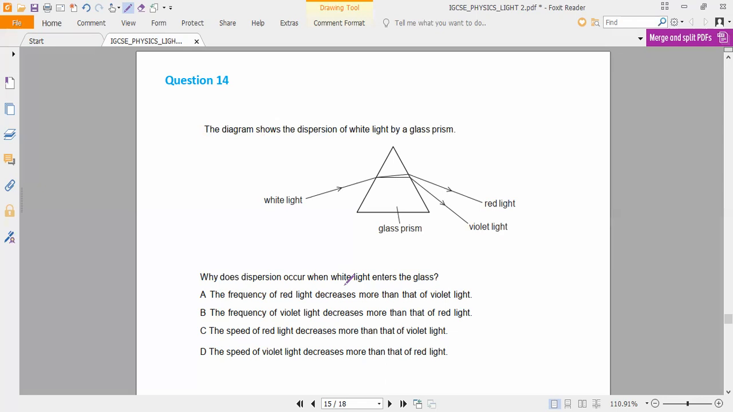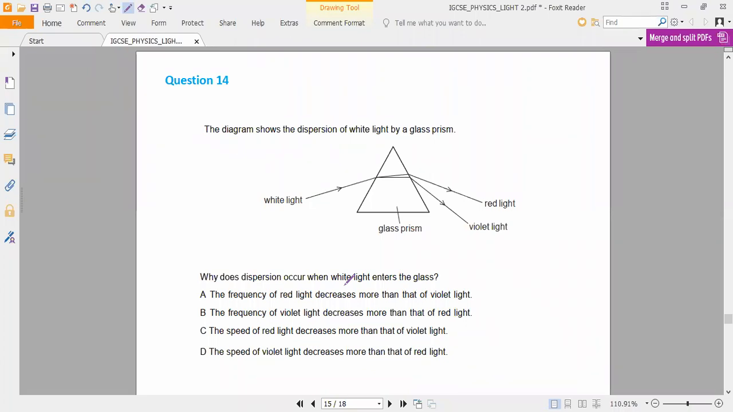So which option is correct? The diagram shows the dispersion of white light through a glass slab. Different colors of light have different speeds in different mediums. As we know, the speed of violet light decreases more than that of red light, so violet light will bend more compared to which light? Red light.